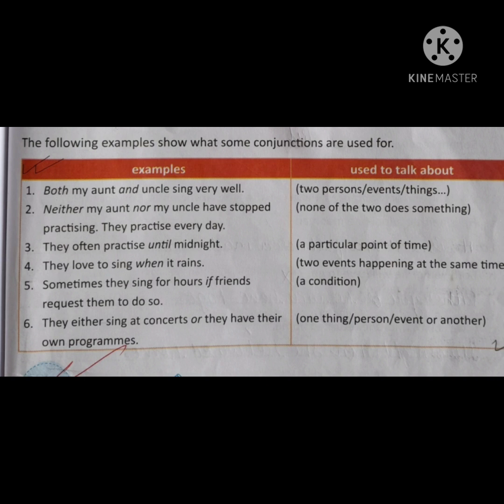When we talk about any one person or any one event or another, so that time we use or. Here we are talking about they either sing at concerts, okay, big shows. Concerts means big shows. So they either sing at their big shows or they have their own programs. So or will be used in this case.